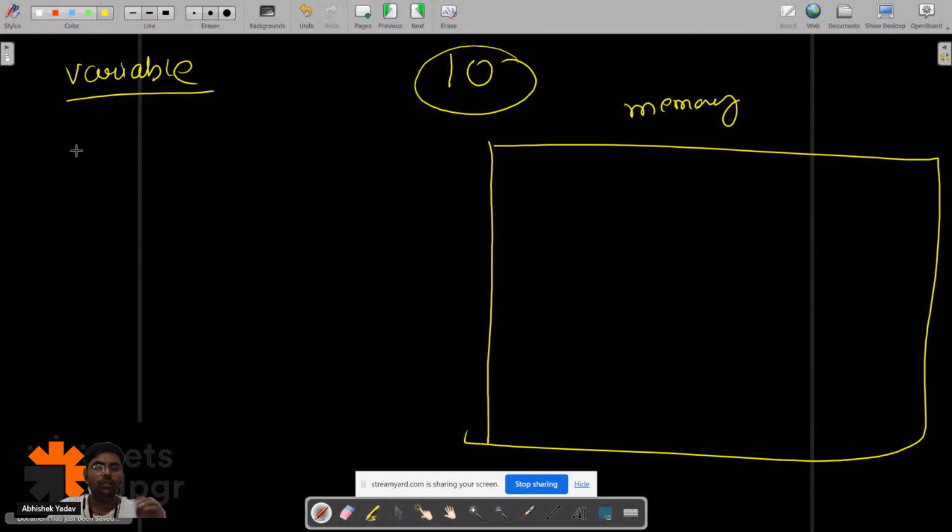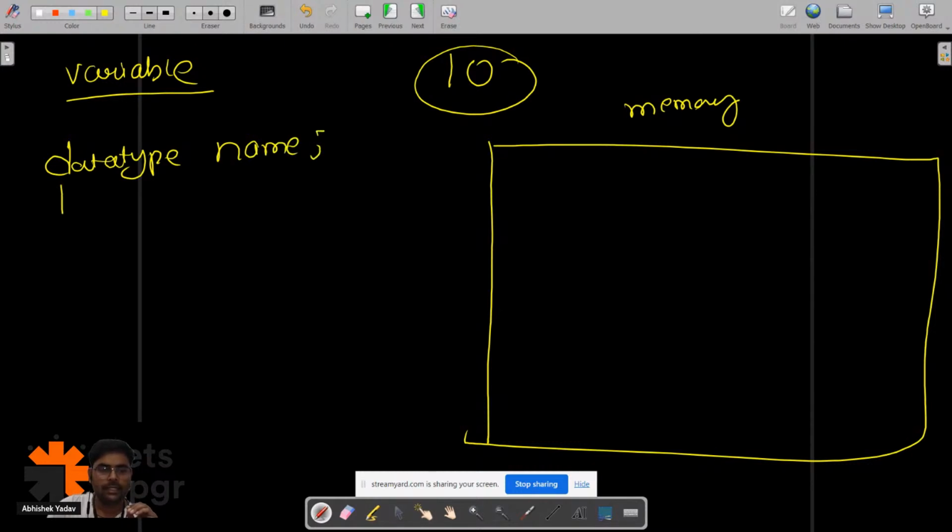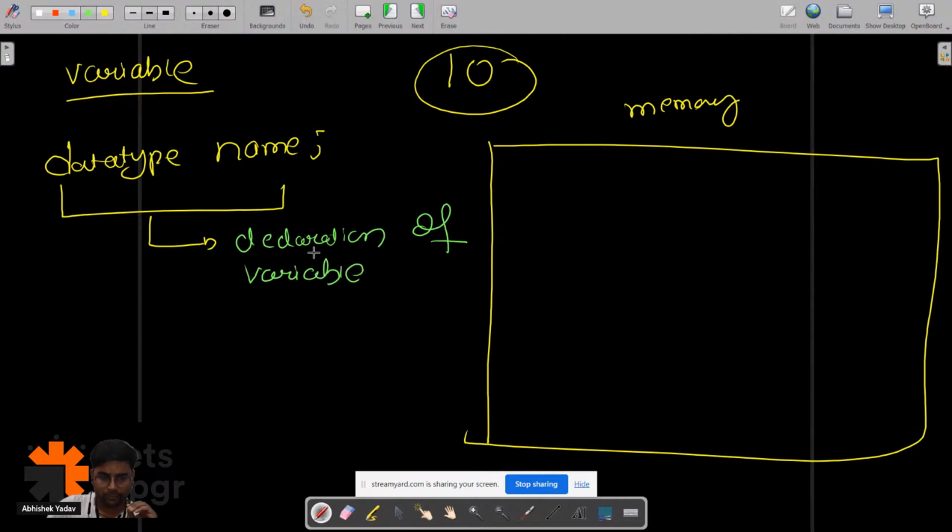And how will you do that? You have to write the data type, and after that you have to write the name of the variable. This is the syntax of declaring a variable, the declaration of a variable. So basically, let's assume, what kind of data do I want to store here?